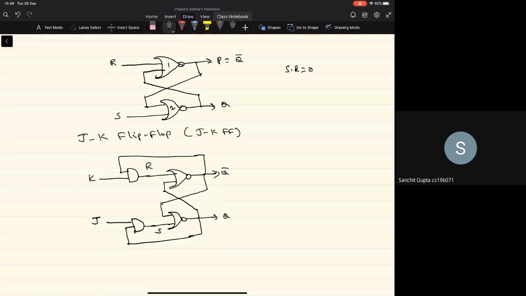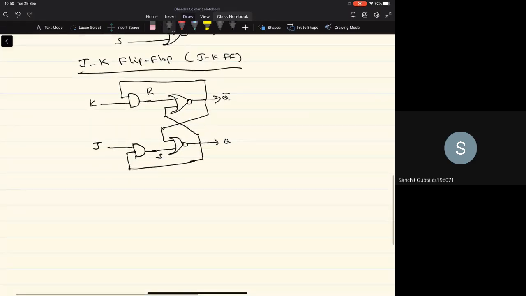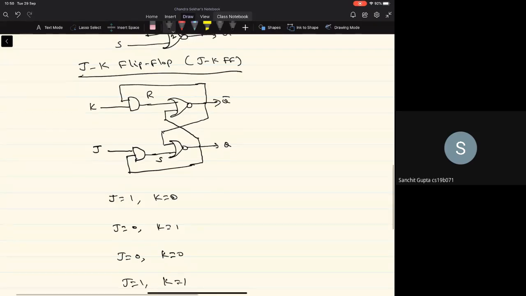Okay, so what I want you to do before you come to the next class is to work out what will happen to these outputs when J equal to 1 and K equal to 0, and when J is 0 and K equal to 1, J equal to 0 and K equal to 0, and finally when both J and K are equal to 1. Or if you want, I'll retain this as P itself. So I want you to tell me what will be P and what is Q for each of these cases.